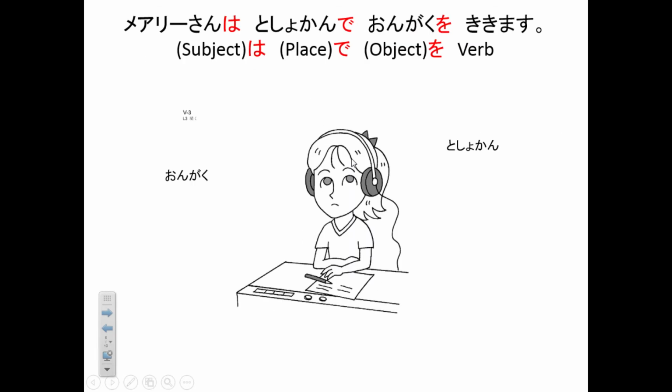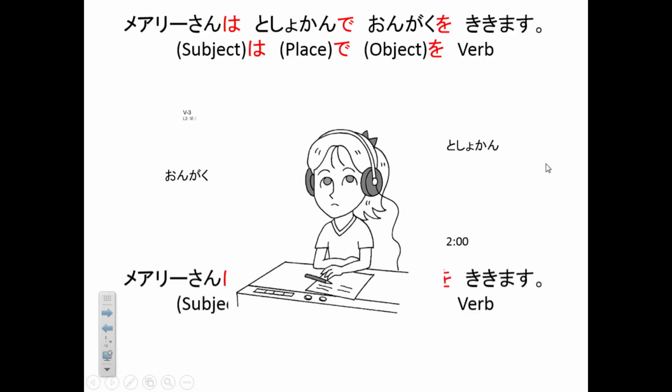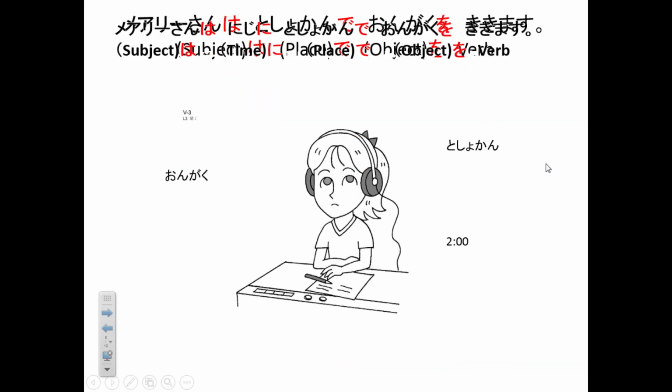Now, we're gonna add one more thing to the previous sentence. メアリーさんは図書館で音楽を聴きます。You added object and place. But now you add time to this sentence. Like 2 o'clock, 2時.